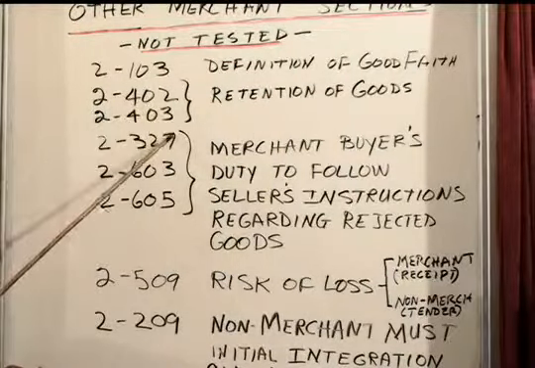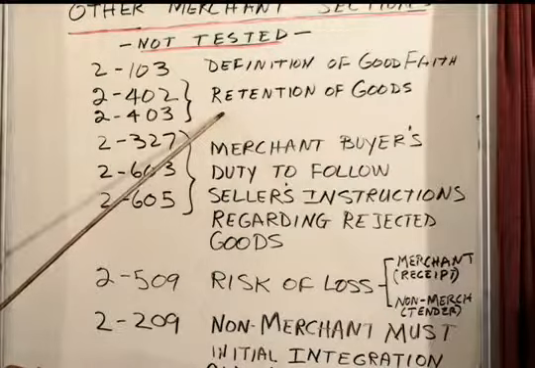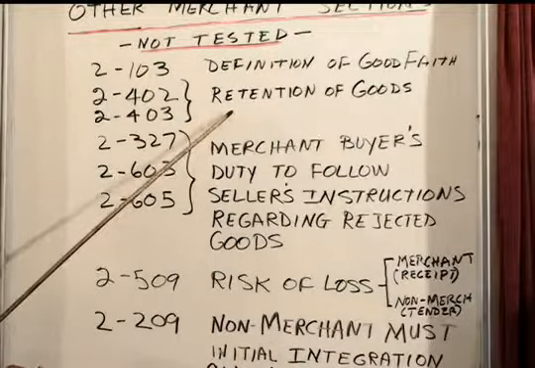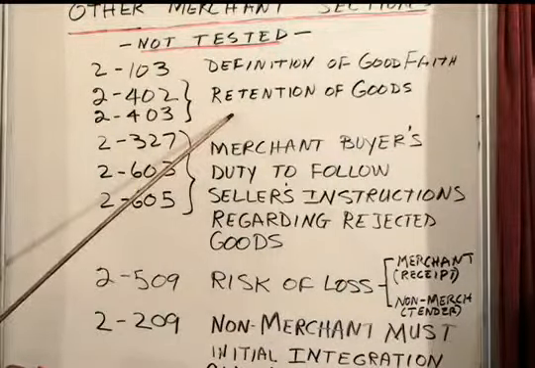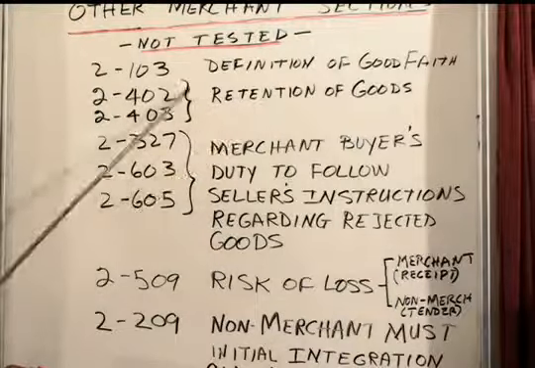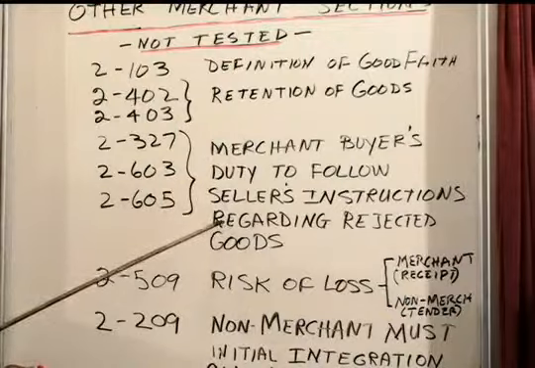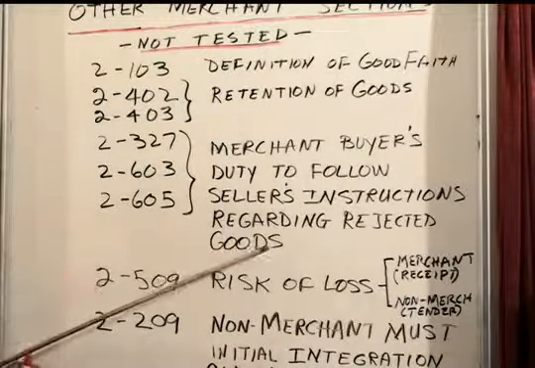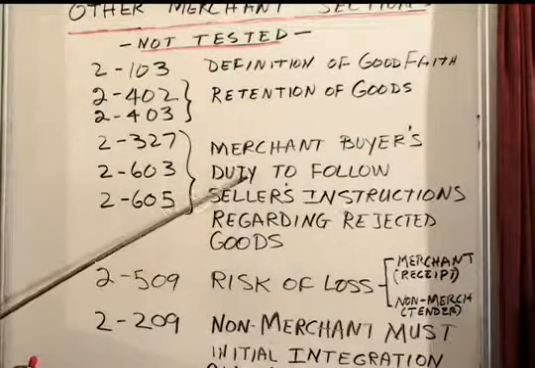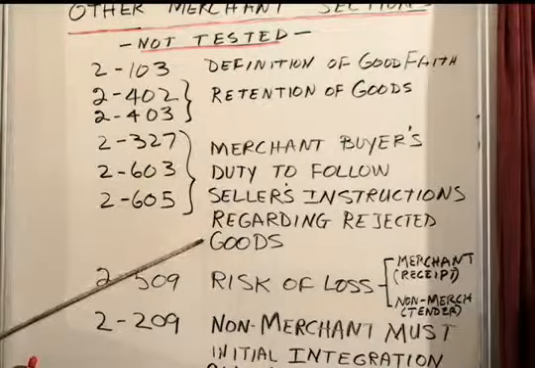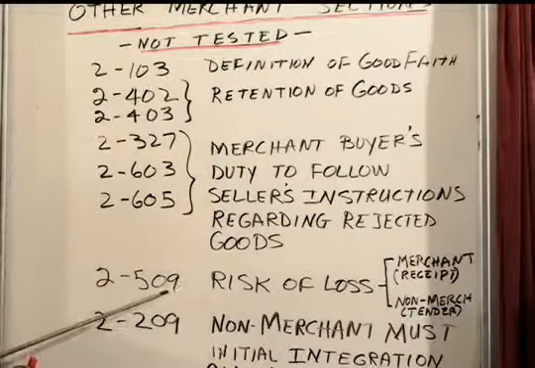In these 2 sections, these are cases where a person is retaining goods that belong to someone else, and there are some special rules about when merchants are doing it. Here, if a merchant has rejected some goods and you want to send them back to the person who sold them to you, you've got to follow the seller's instructions. That's what these are about. This stuff has never been tested.